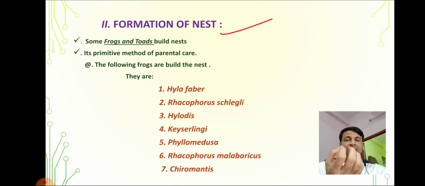The male frog produces the sound to attract the female frog. It does not indicate rain, it indicates the mating call. So vocal sacs are present in frogs and absent in toads.